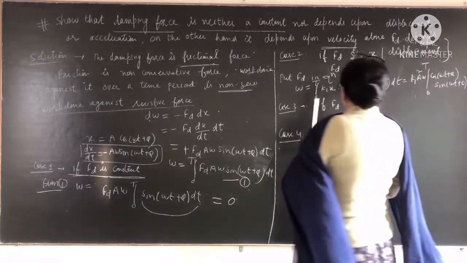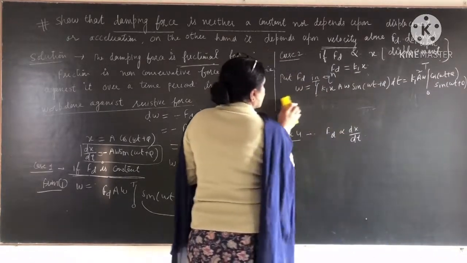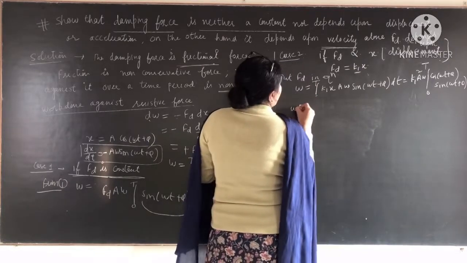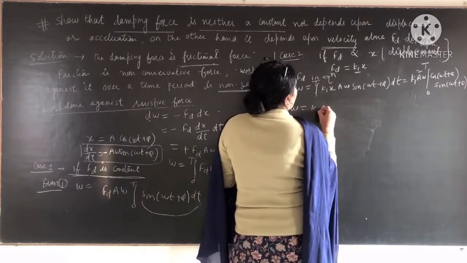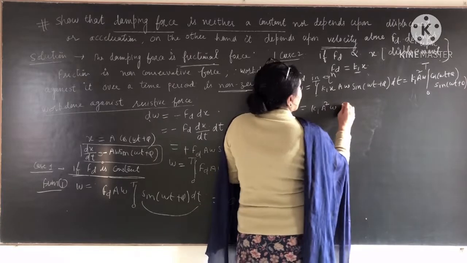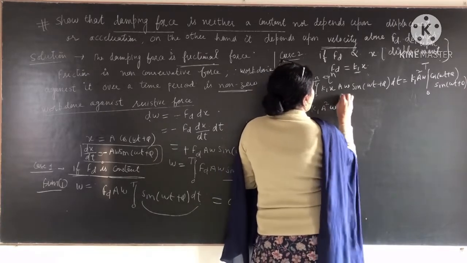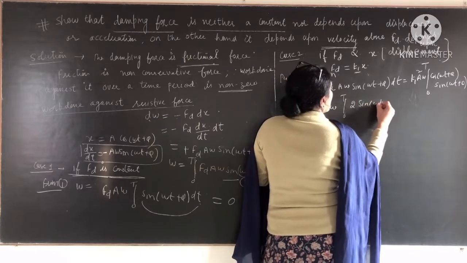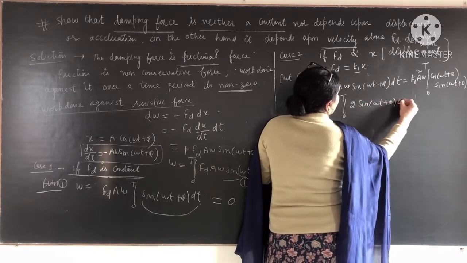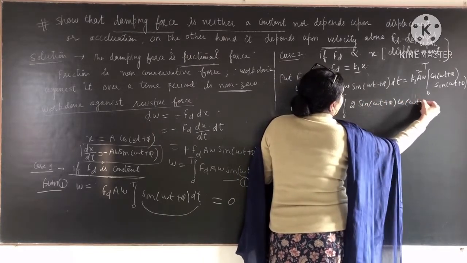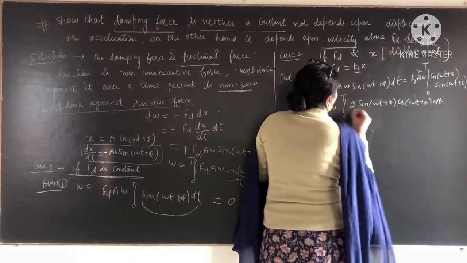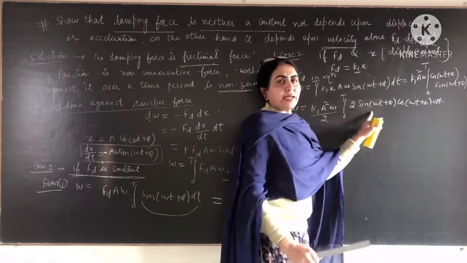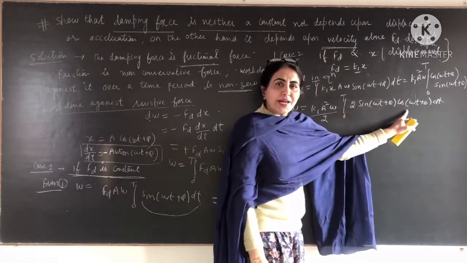And when you solve this, W is equal to K1 A square omega, integral from 0 to T. I multiply and divide it by 2, taking this 2 outside. And 2 sine A cos A is equal to sine of 2A.